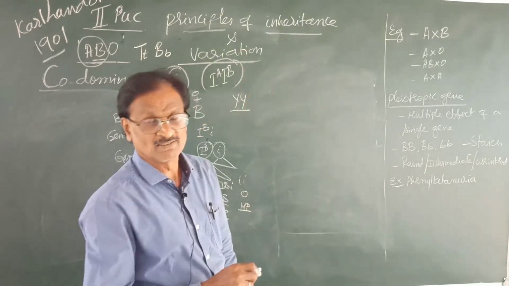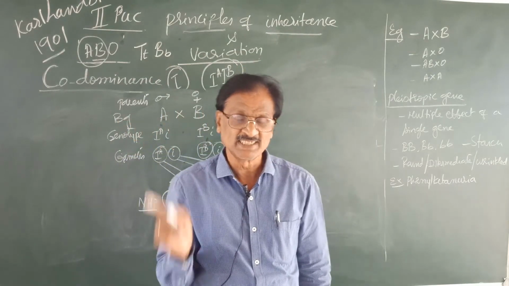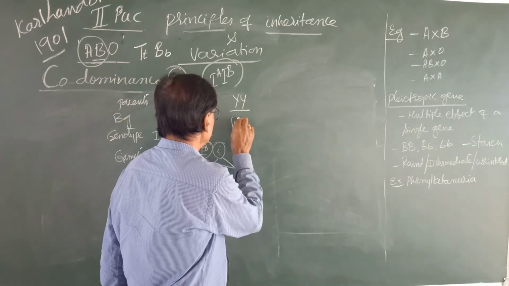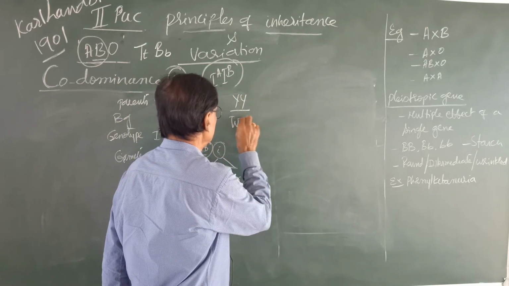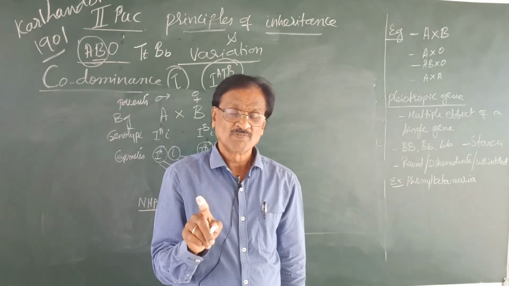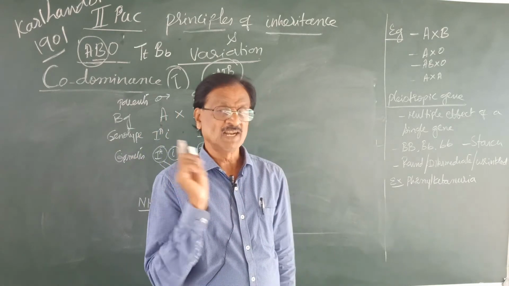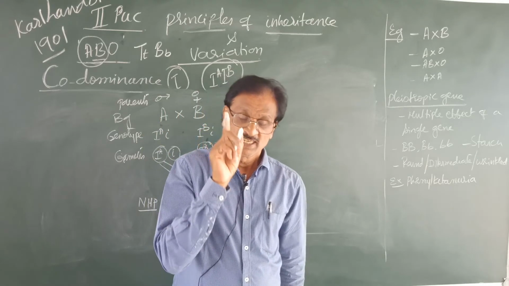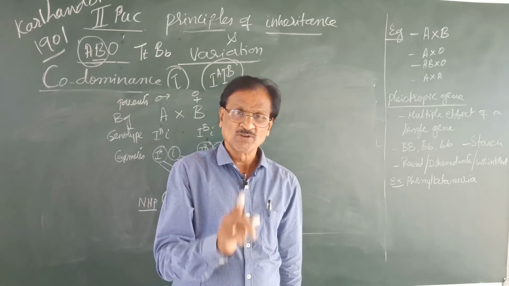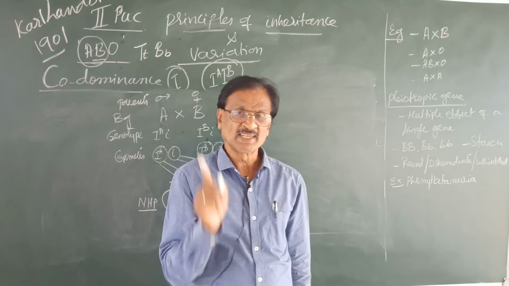Yellow color in pea seeds. And then capital W controls what? Violet color for flower of pea plant. That means each pair of factors controls a particular character.